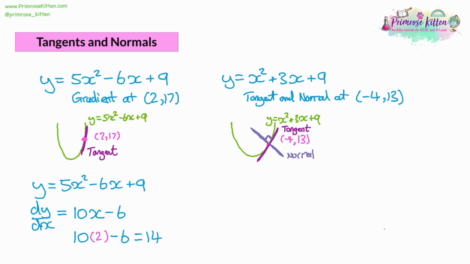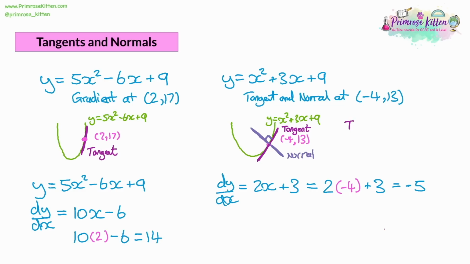So the first job is to differentiate our equation. So dy by dx, we've got x squared, that'll become 2x. We've got 3x, that'll become 3. And 9 will become 0. So we've differentiated. Now, when we want the gradient of the curve and the tangent, what we want to do is substitute in x as -4, because that's the point. So we'd have 2 times -4 plus 3. And this is going to give us 2 times -4 is -8, and plus 3 is -5.